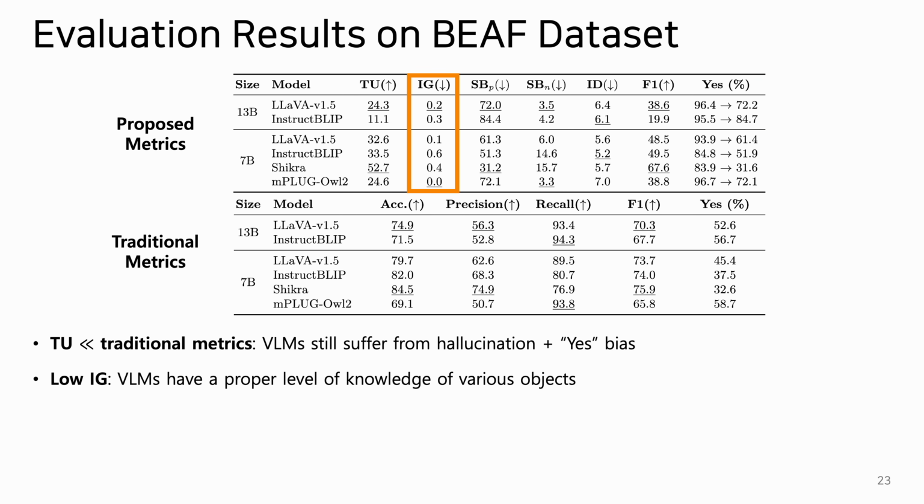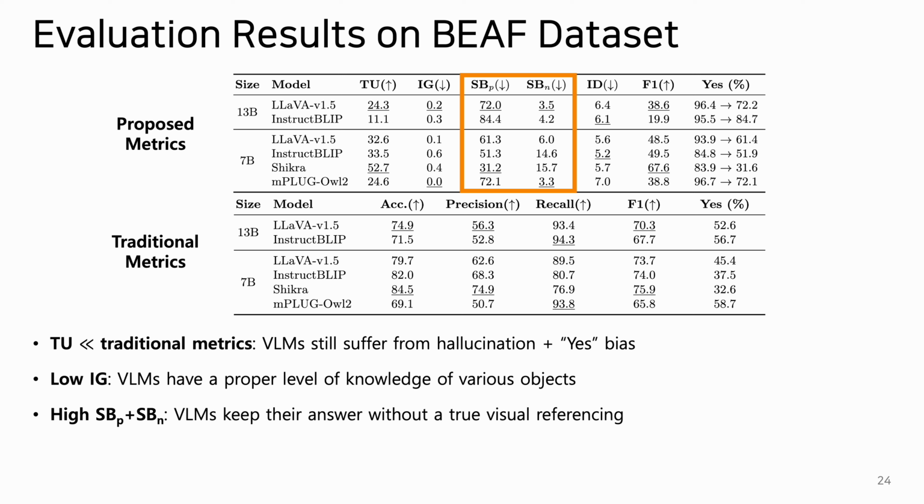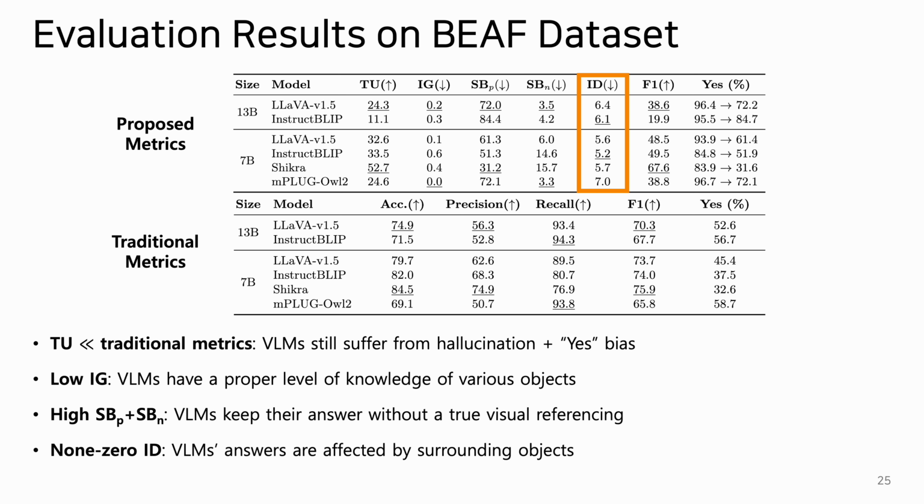The low ignorance scores indicate that VLMs possess a reasonable level of knowledge about various objects in the scene. The high stubbornness suggests that VLMs tend to maintain their answers without proper visual referencing. The indecision value is non-zero, which suggests that VLMs' answers are influenced by surrounding objects. This occurs because the models change their answers to questions that are not related to the removed object.